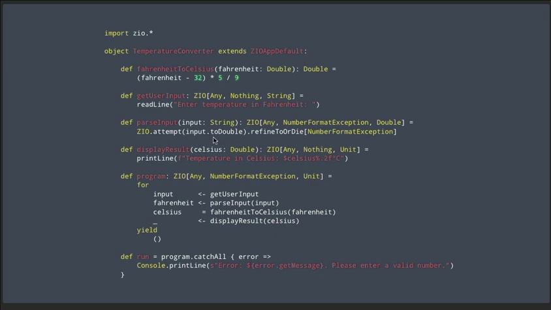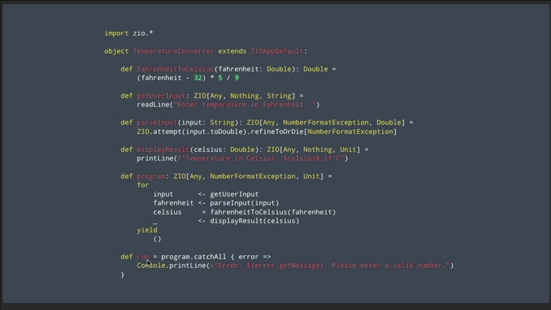Now, most of these effects are the same, but I do a little something different here. What I say here is when I try to convert that to double, what I do want to do is return a number format exception as the error value right here. So this is one way you do that in ZIO. Other than that, the code is very similar to what you saw before. Now you see the error value here in my program is number format exception, but everything composes just like we want it to, including this pure function call right here.